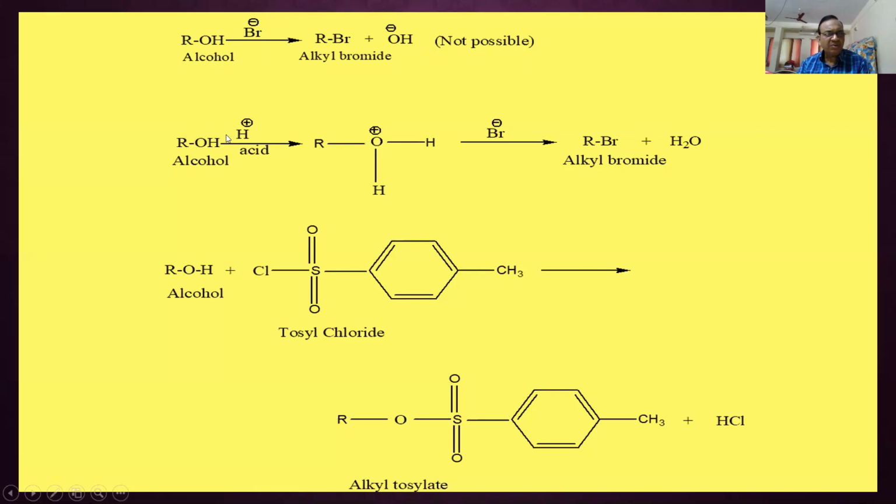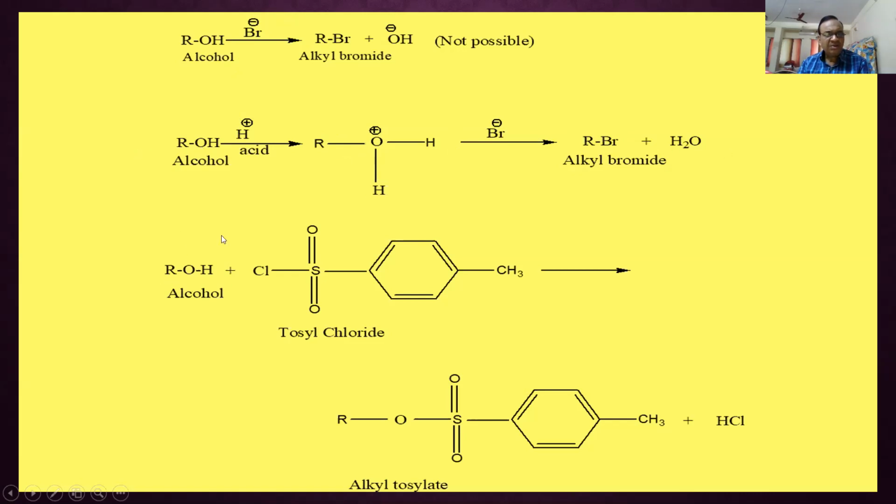You start with alcohol and treat it with acidic medium. The oxygen, due to its lone pair, picks up the H+ of the acid and becomes trivalent, so it bears a positive charge. Then Br attacks and water is given out. So ROH to RBr conversion cannot be done directly, but it can be done like this.